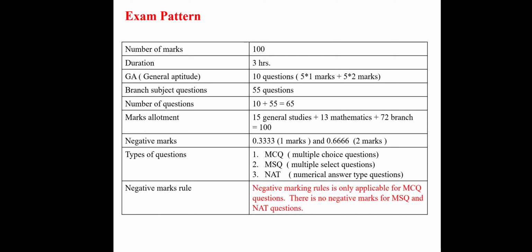Now the marks allotment, how these questions are allotted marks. First, 15 marks for general aptitude, meaning 10 questions, 5 questions of 1 mark and 5 questions of 2 marks, so it becomes 15. So 15 marks for general aptitude and 13 marks for mathematics. Then 72 marks for branch questions: if you belong to civil, civil questions will come; if you belong to mechanical, mechanical questions will come; if you belong to electrical or electronics, 72 marks will come from each department. So the total is 100 marks.